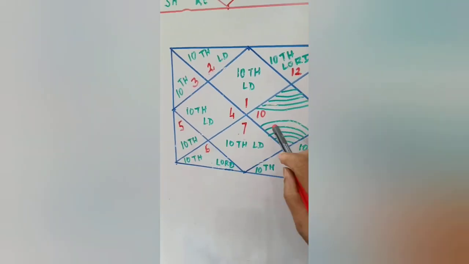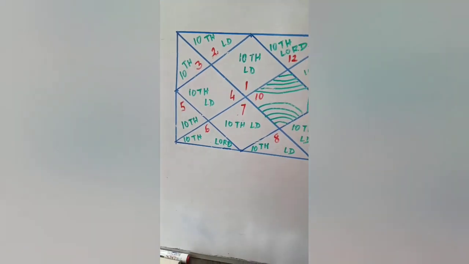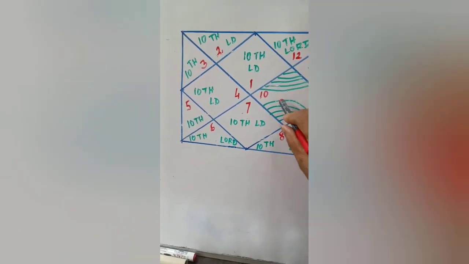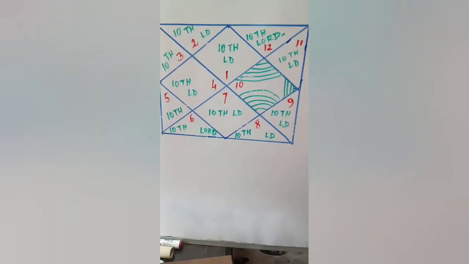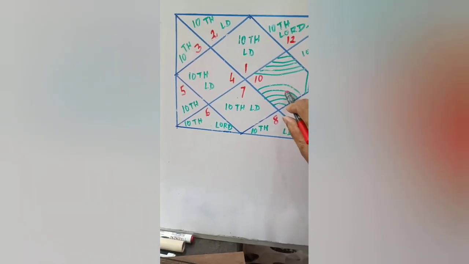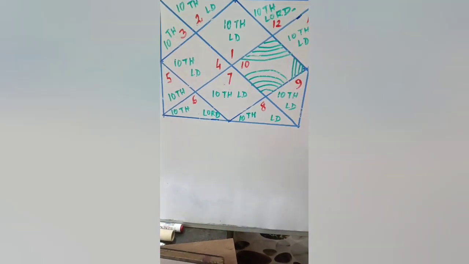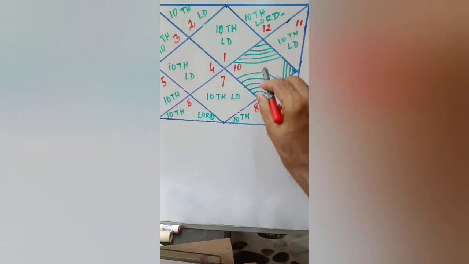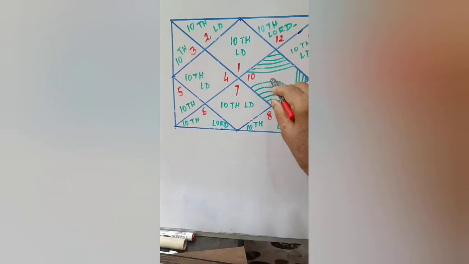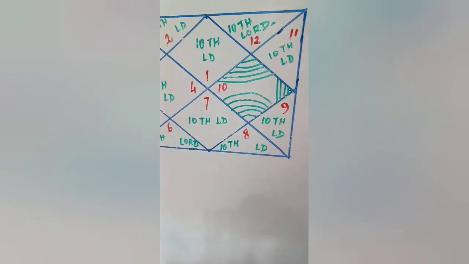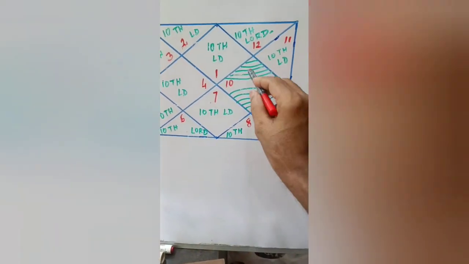Coming to the chart, 10th house lord posited in 10th house. It is a very good combination. Strongest combination, 10th house lord posited in 10th house, getting directional strength. Here, the 10th house lord posited in 10th house is in the chart of Sundar Pichai. It is in the chart of MS Dhoni, great cricketer of India and world. Rahul Dravid, the great cricketer, here 10th house lord posited in 10th house. Karma Dhipati in Karma Sthan. So this is a significant house.